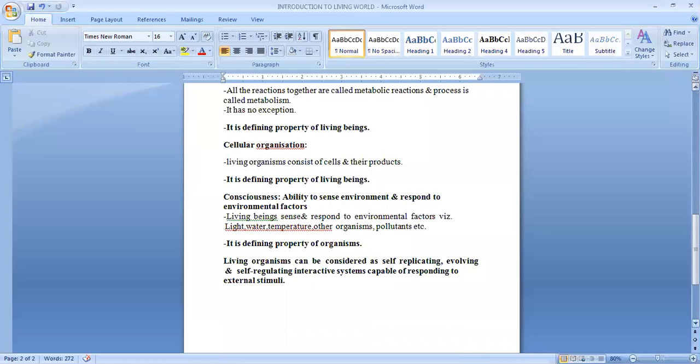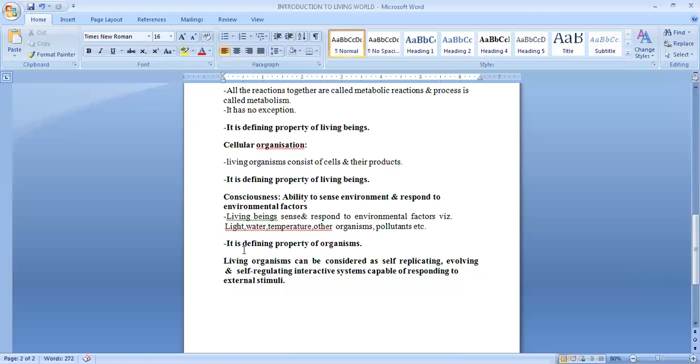Now, consciousness. This is the most important property to say whether an object is living or non-living: the ability to sense the environment and respond to environmental factors. A living being can sense and respond to environmental factors like water, temperature, other organisms and pollutants.